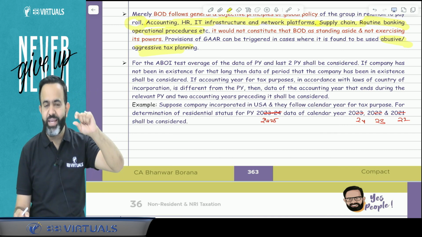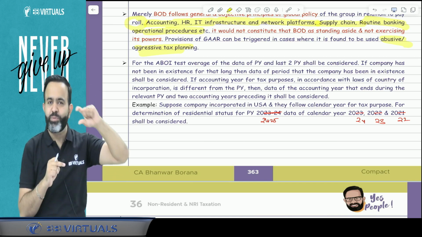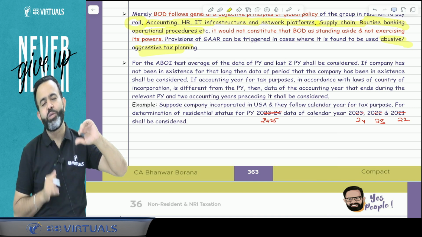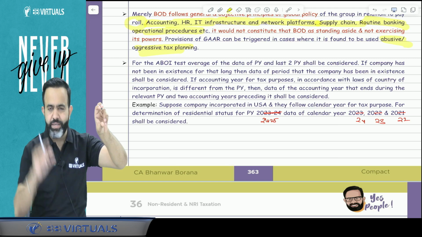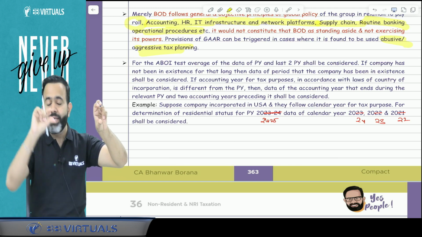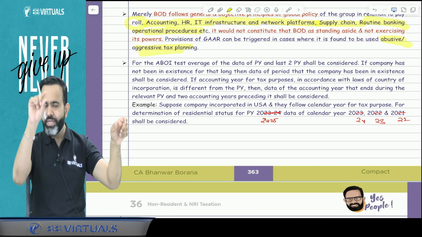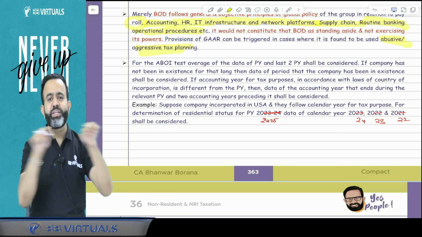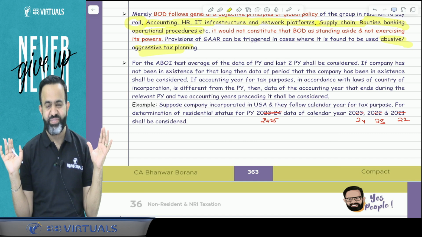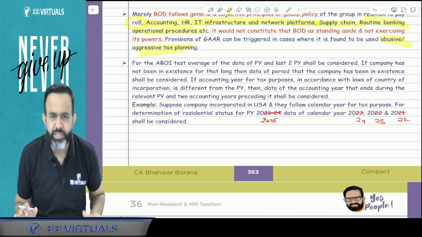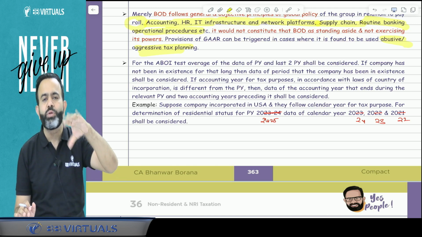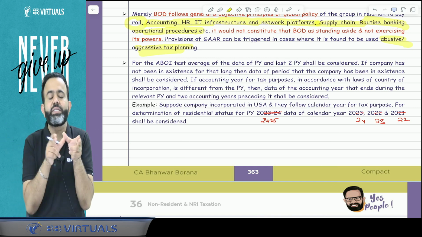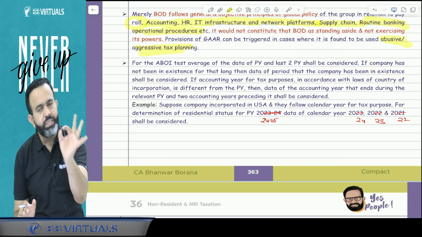So guys, for depreciable assets, we will take the average of the current year opening WDV and closing WDV. Suppose you have 3 years data, then we take the current year opening and closing WDV average, last year opening and closing WDV average, and last to last year opening and closing WDV average, and after that you have to take the average of the 3 years data. Similarly, passive income should not be more than 50% of the total income. So current year income, last year income, and last to last year income, the 3 years data average we have to consider if 3 years data is given.